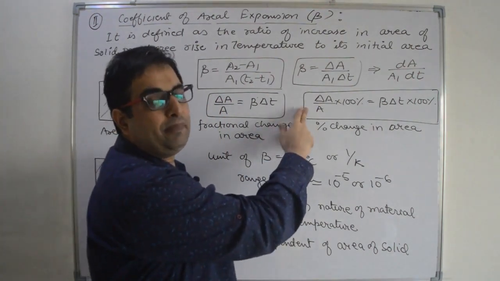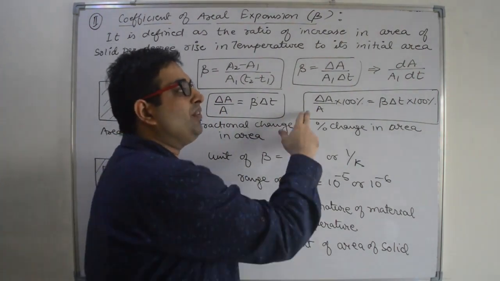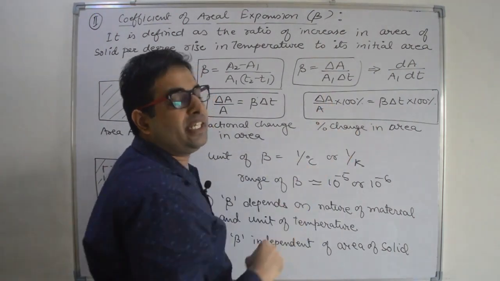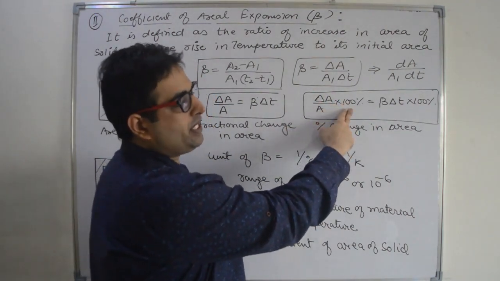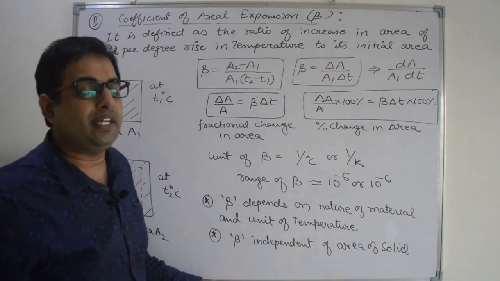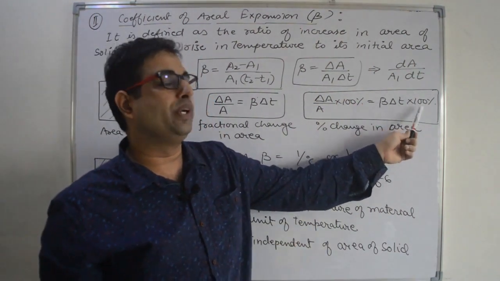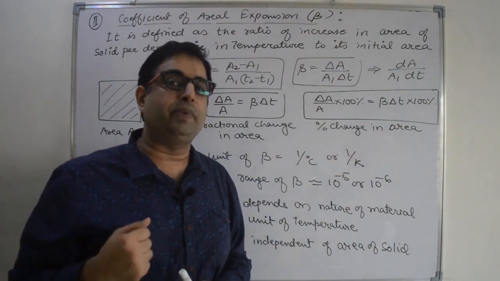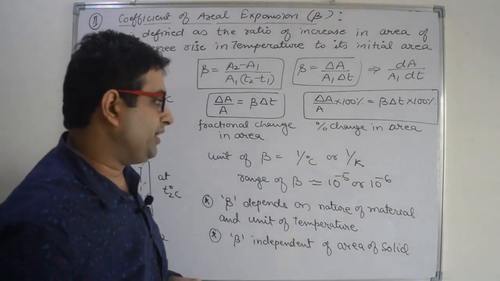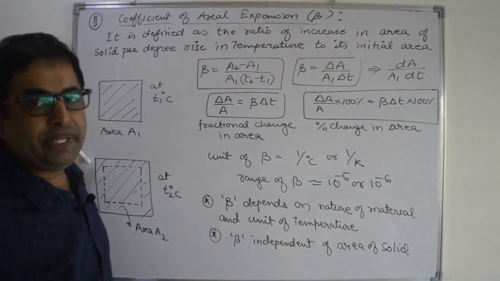Now if we multiply it by 100, then we will get percentage increase in area, that is delta A by A into 100% is equal to beta into delta T into 100. This is percentage change in area or percentage increase in area. Now what is the unit of beta?